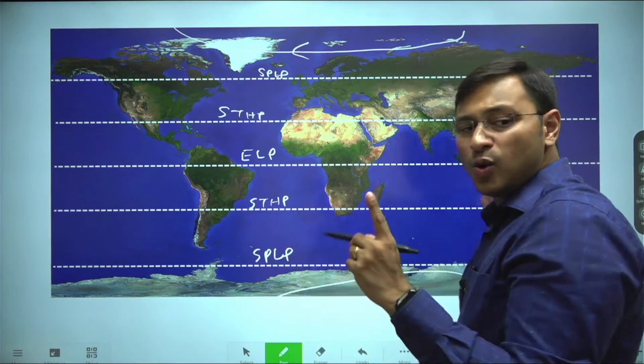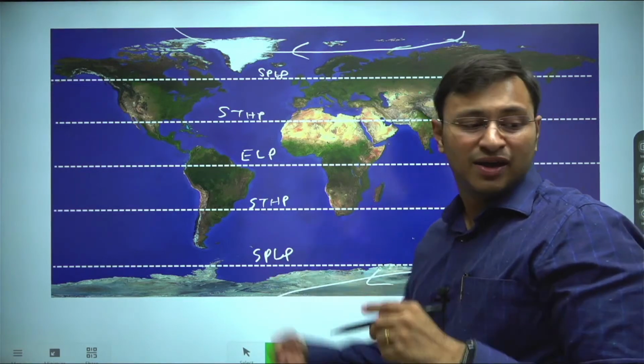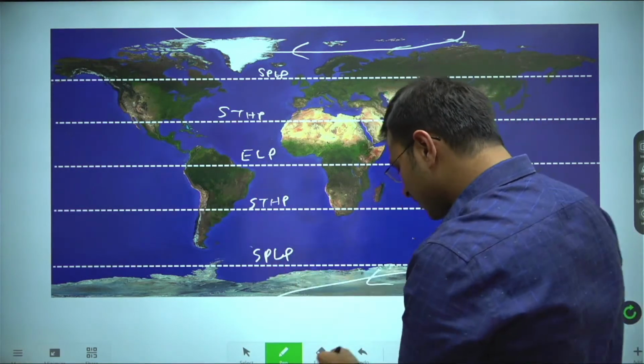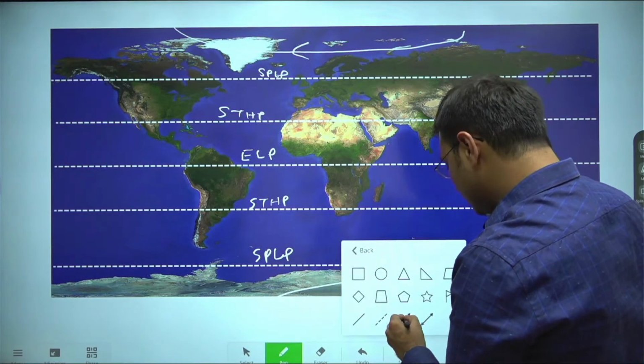So how are the winds coming? What is the direction of the winds that is coming? The direction of the winds is like this.